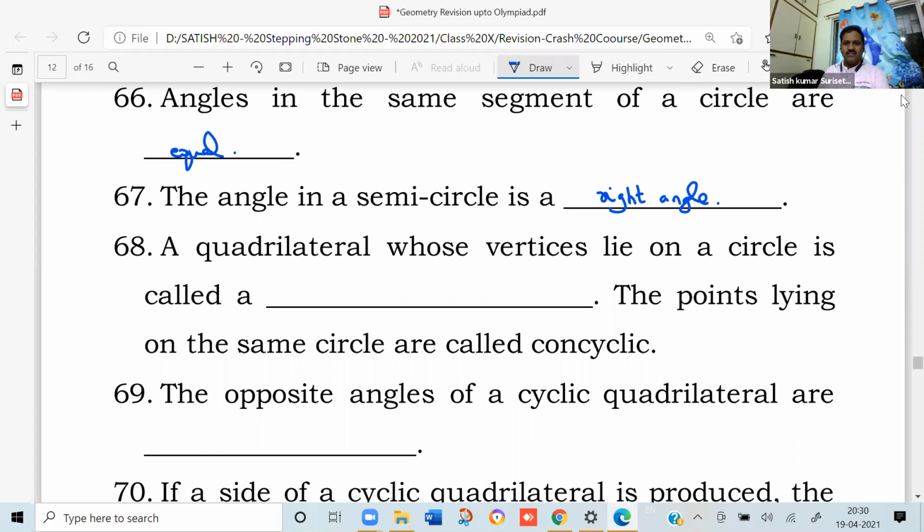A quadrilateral whose vertices lie on a circle is called a cyclic quadrilateral. The points lying on the same circle are called concyclic points. The opposite angles of a cyclic quadrilateral are supplementary.